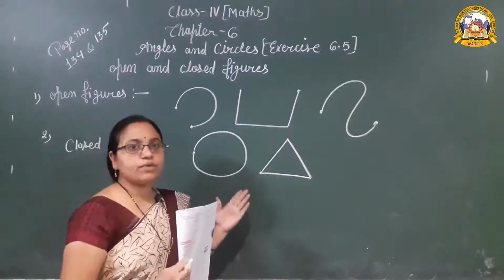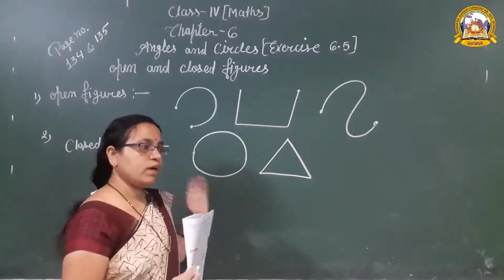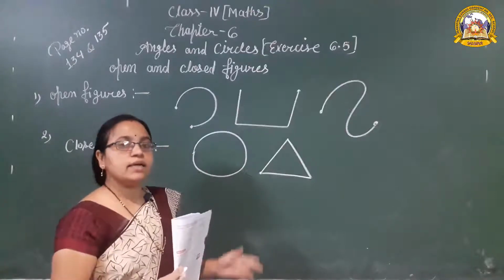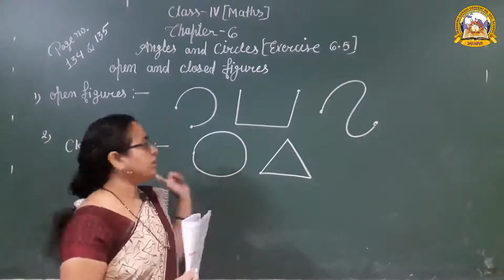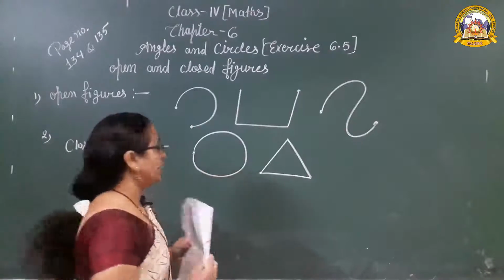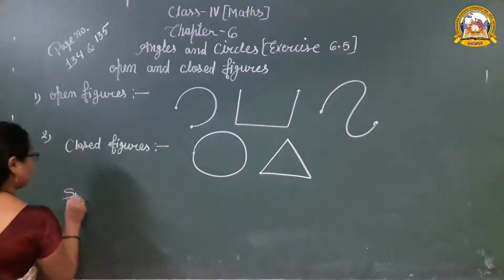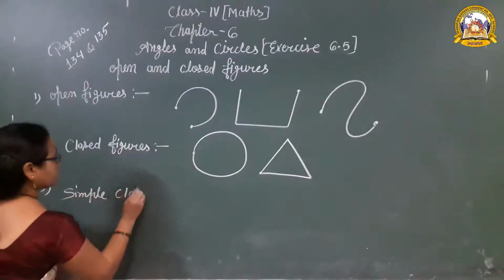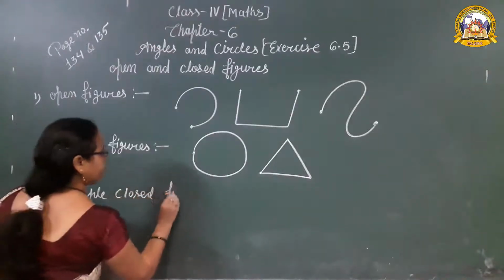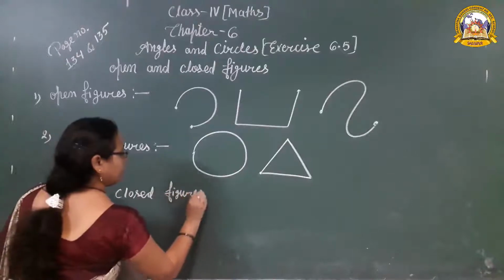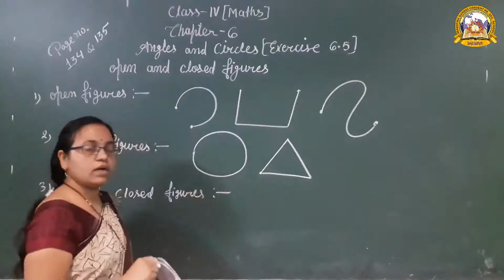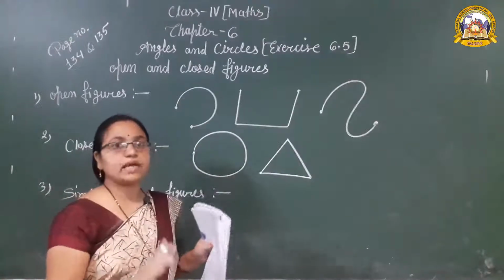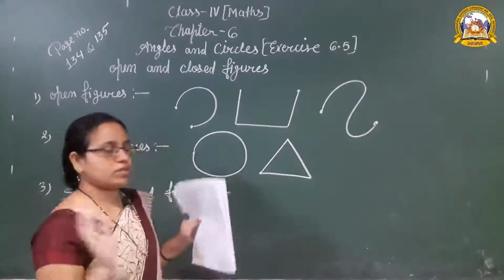So the definition of the closed figure: a figure or shape that begins and ends at the same point is called a closed figure. Now the third one is the simple closed figure. What is a simple closed figure? A figure or shape that does not cross itself is called a simple closed figure.